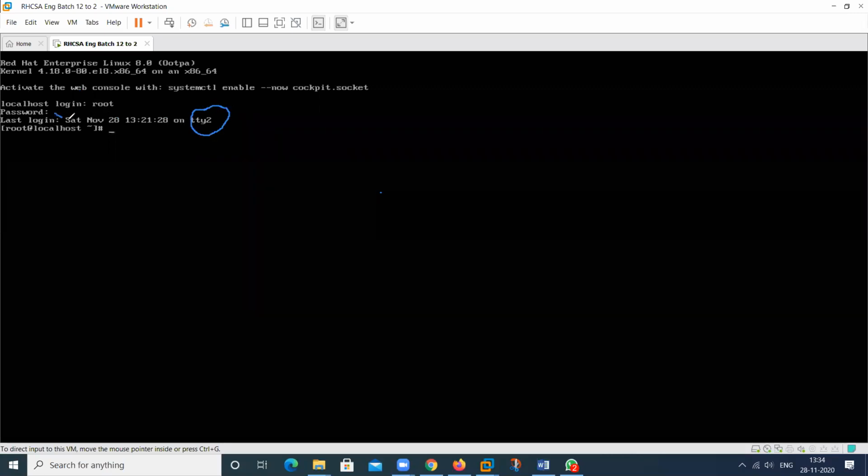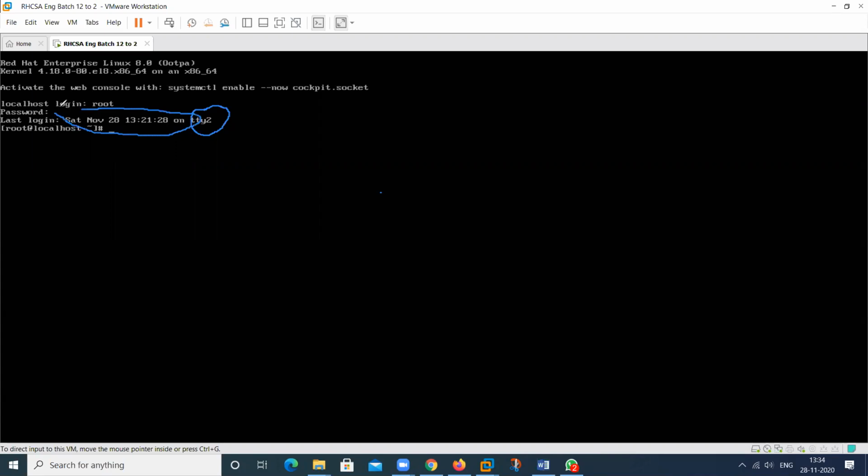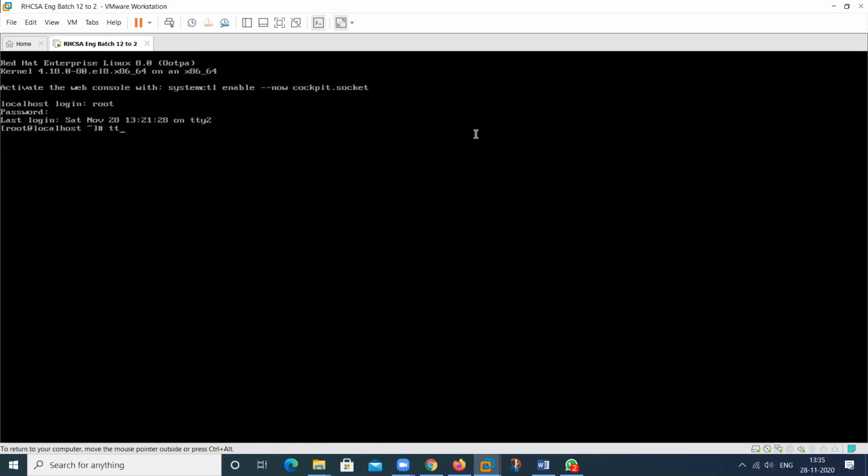At this particular time, I have logged in on TTY3. Which mode is this? Type this particular command, then you can see TTY3. This is your physical console, not a virtual console.